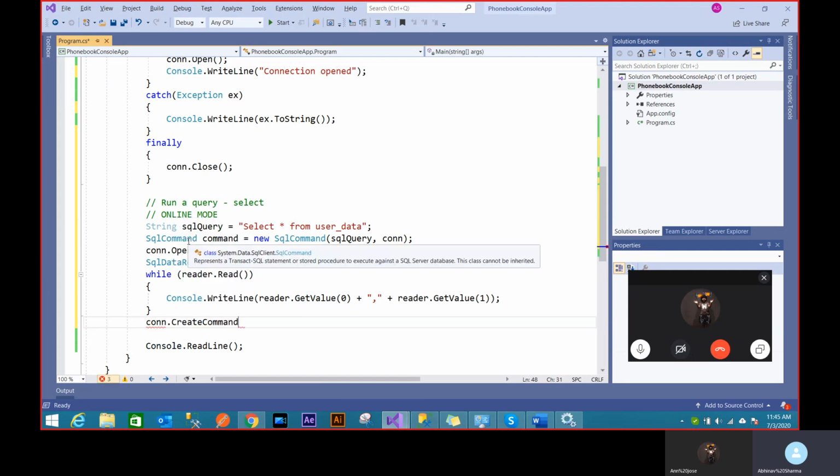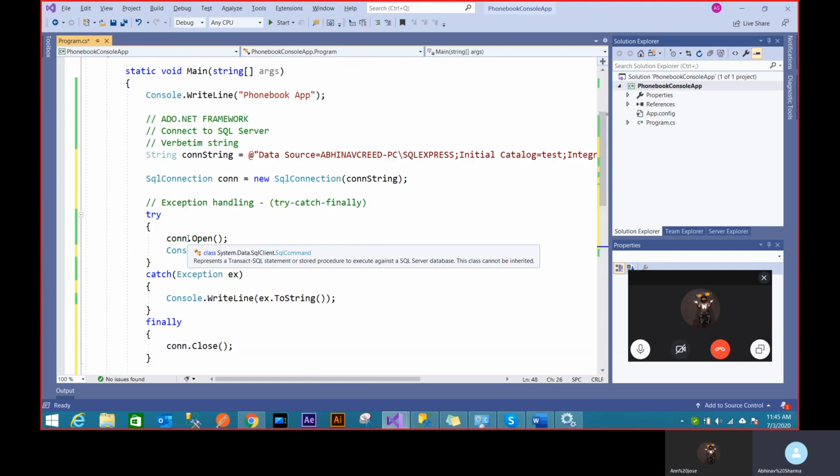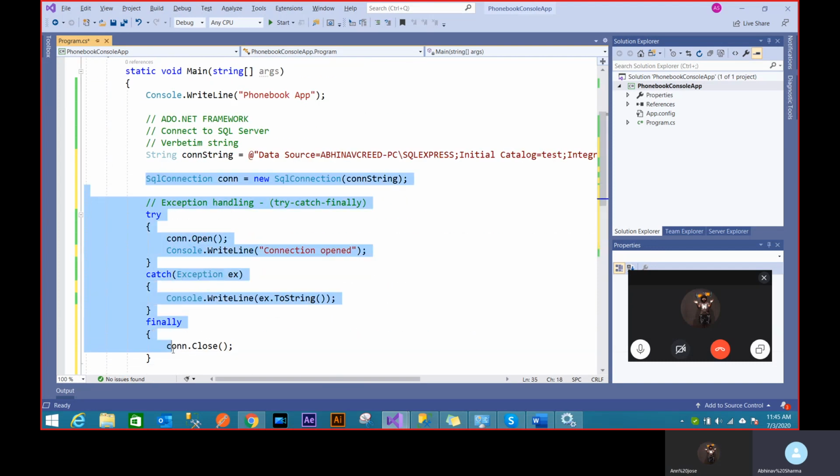As this thing is complete, then I can just do a connection close, which is important, because otherwise the connection will be dangling there and the server will behave weirdly. It's important to do that after you've done your job. So I don't have to do this again, so I can just comment this out.